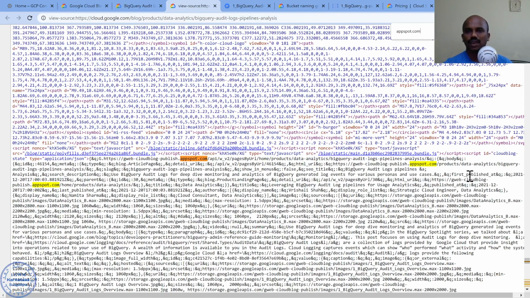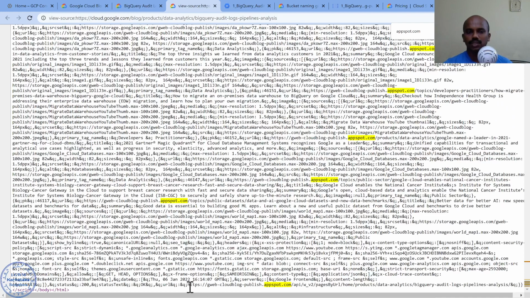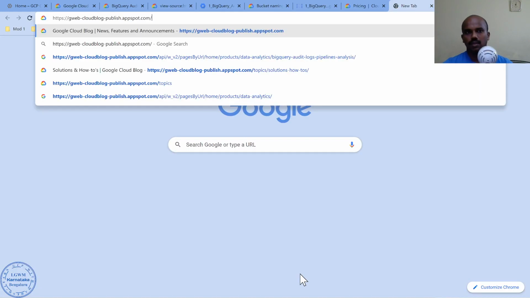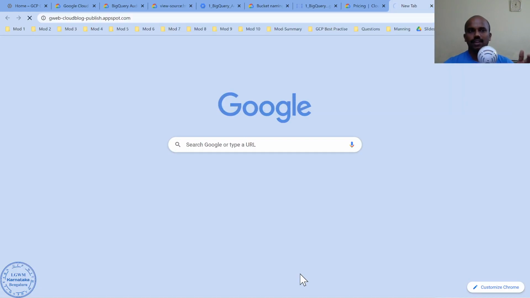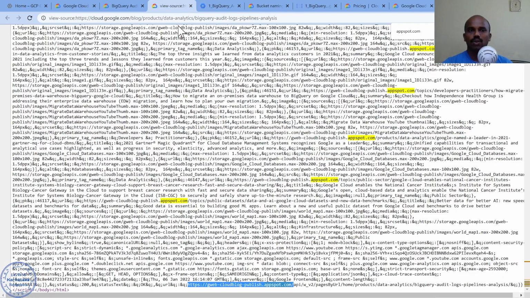There are lots of App Engine instances or URLs mentioned, and the last one gives me more details. If I just copy this and hit it, it's going to do a redirect. So basically it is running on App Engine. They could have blocked this information. That's one thing. Everybody who has worked on GCP, specifically App Engine, will come to know.